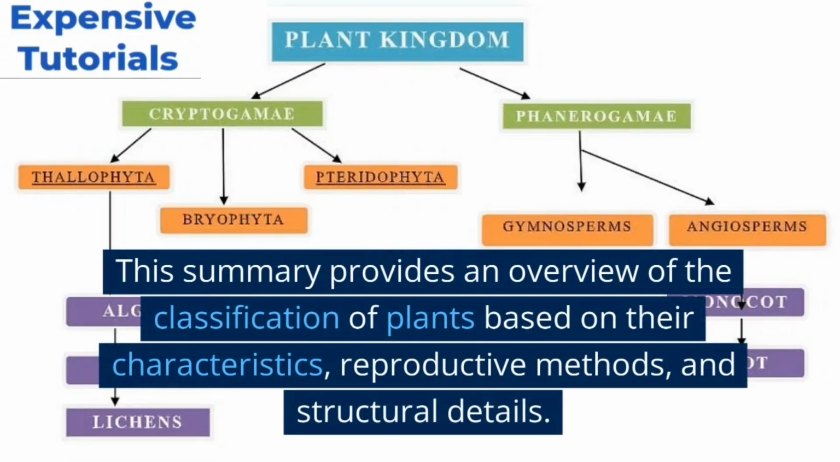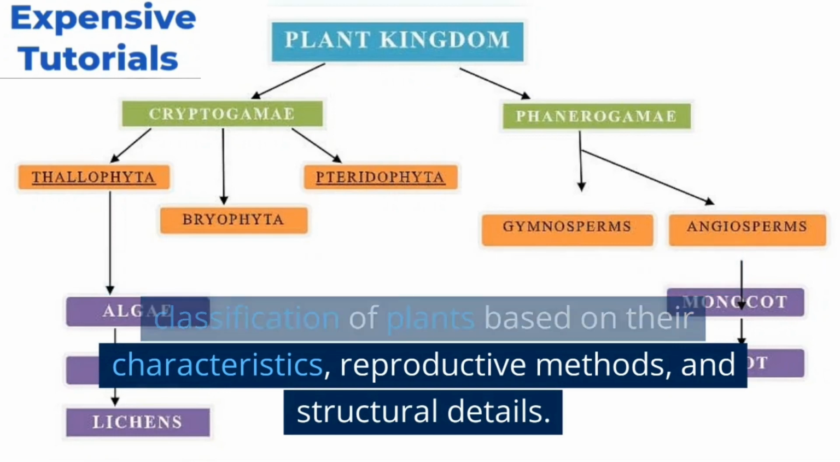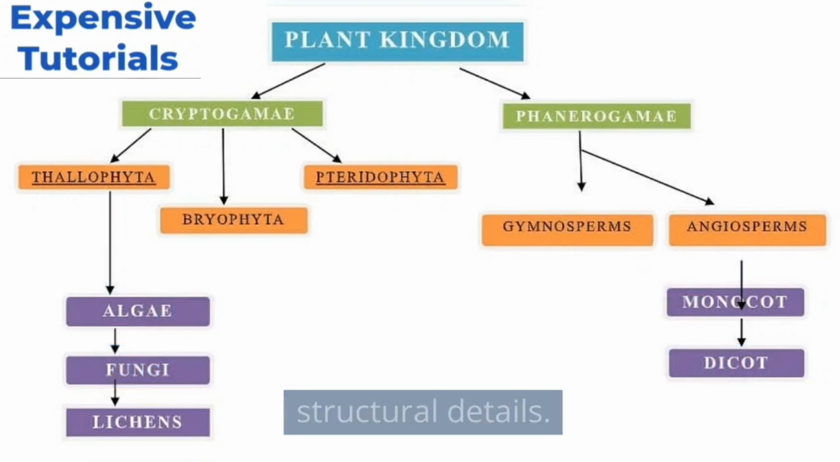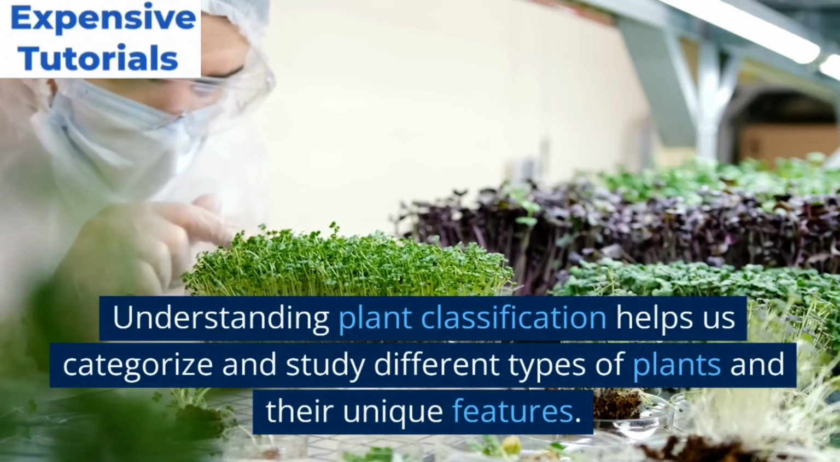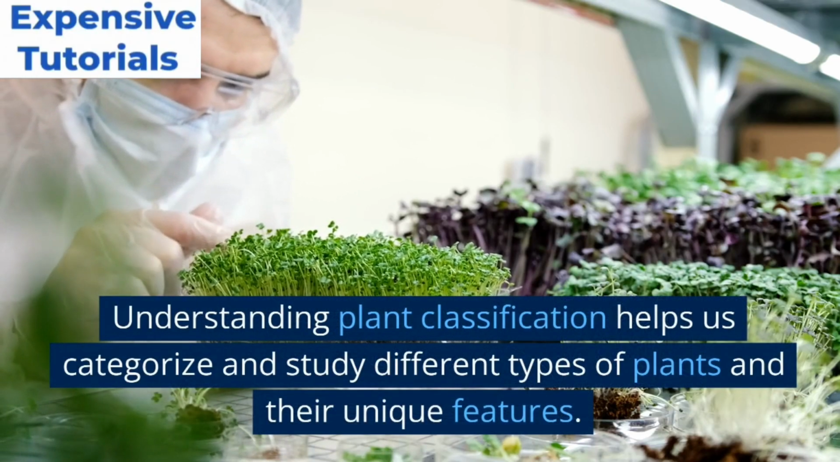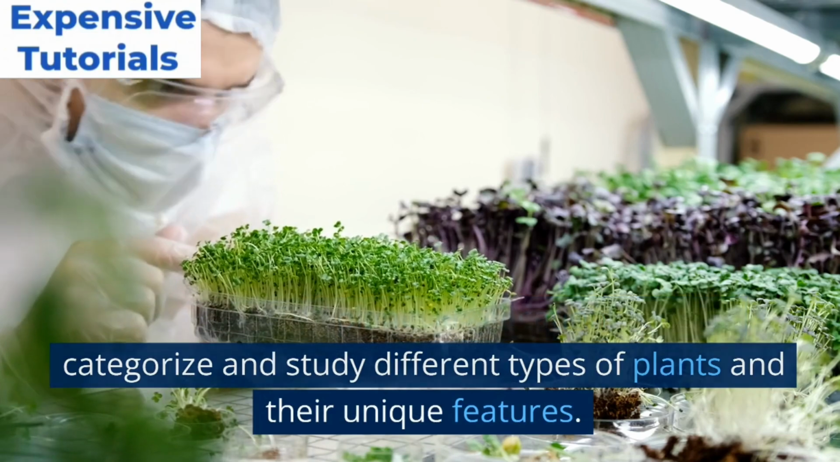This summary provides an overview of the classification of plants based on their characteristics, reproductive methods, and structural details. Understanding plant classification helps us categorize and study different types of plants and their unique features.